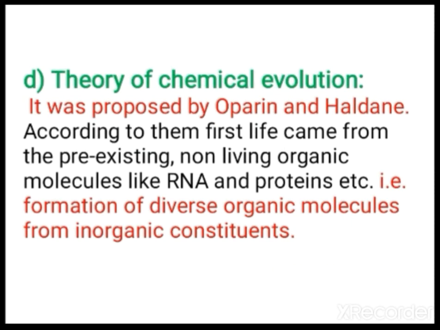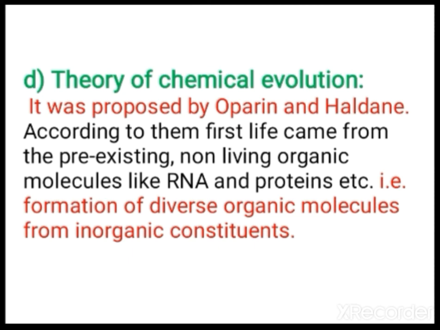Next is the theory of chemical evolution. It was proposed by Oparin and Haldane, these two scientists. According to them, the conditions were very high temperature, volcanic storms and a reducing atmosphere. Because of this temperature and storms, it was able to develop some life form.